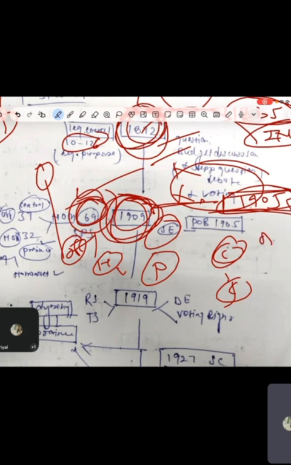So in the center, only official members will be nominated. Official members means only British members, and in the provinces non-official members will also be in the majority. So remember this thing only. UPSC will not ask the number because they will check your concept only. Yes, so that is what is needed.